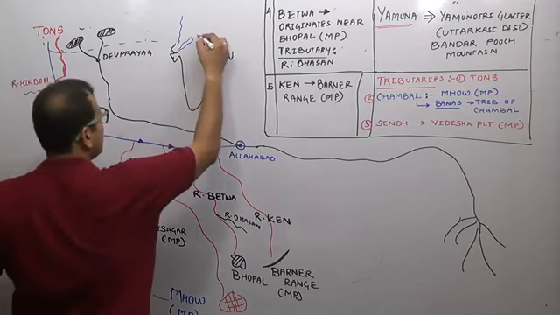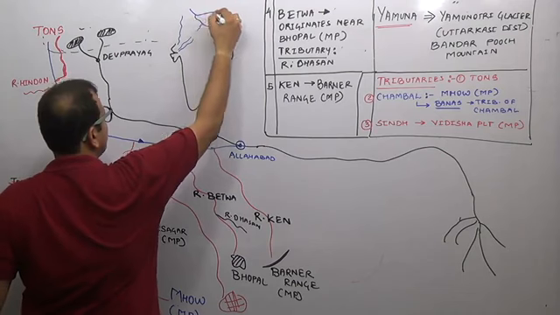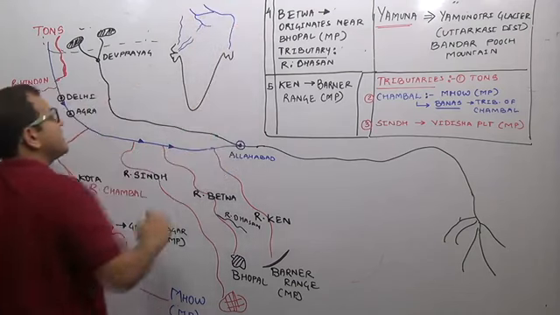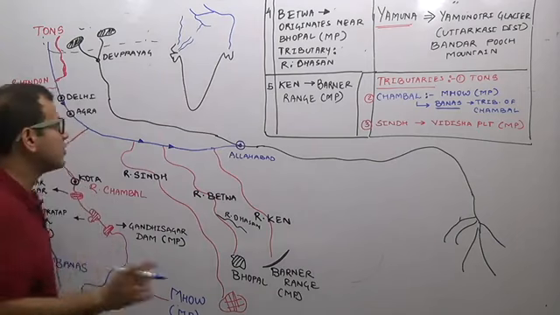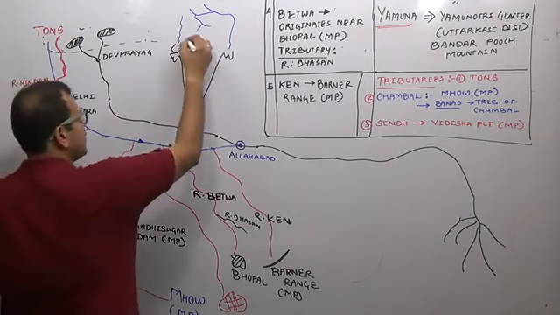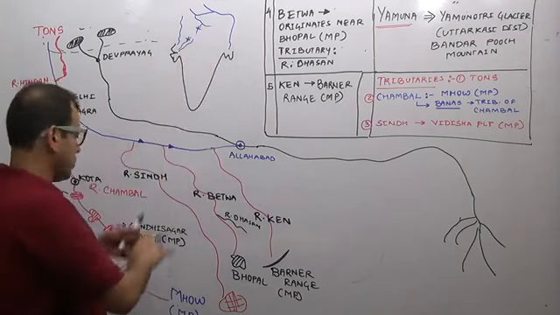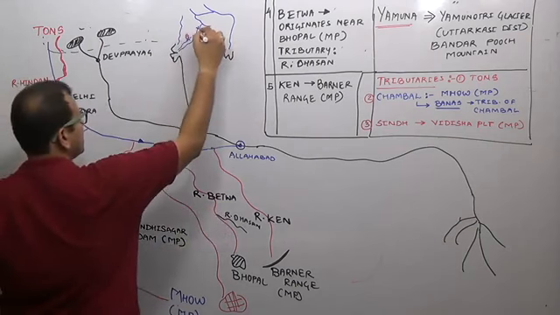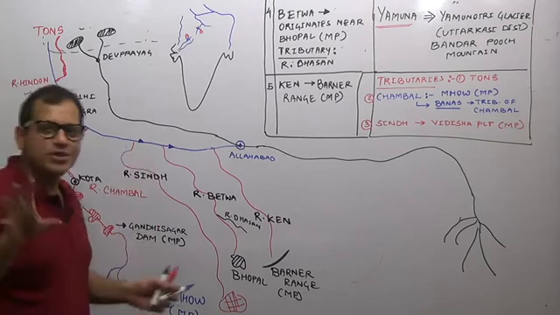There is one more river Banas which meets river Chambal. Chambal meets river Yamuna. Yamuna will meet river Ganga, and thus this is not an inland drainage. So we have two Banas near each other. One Banas is this river, the other Banas is this river. There is one Banas here which is inland, the other Banas is here which is not inland. I hope that you are getting it.